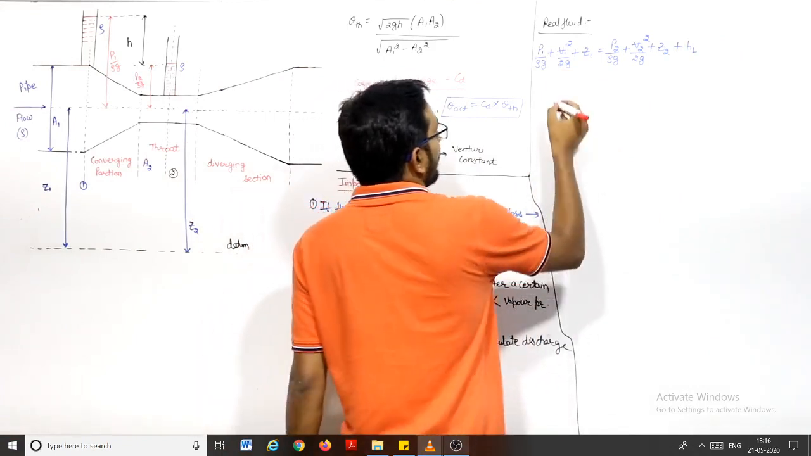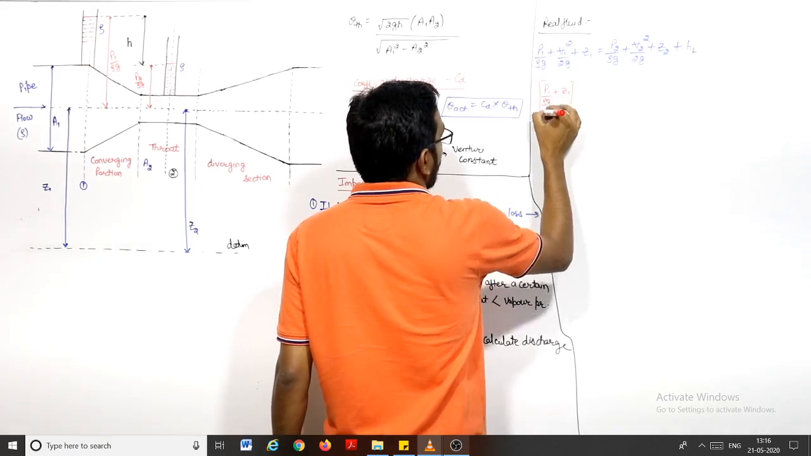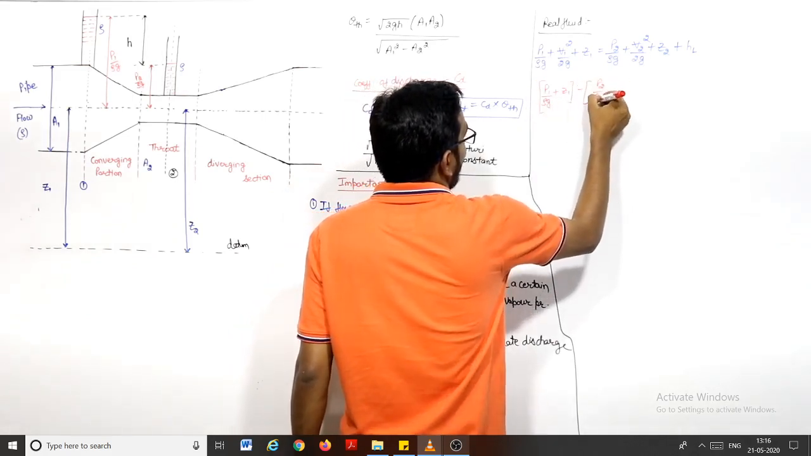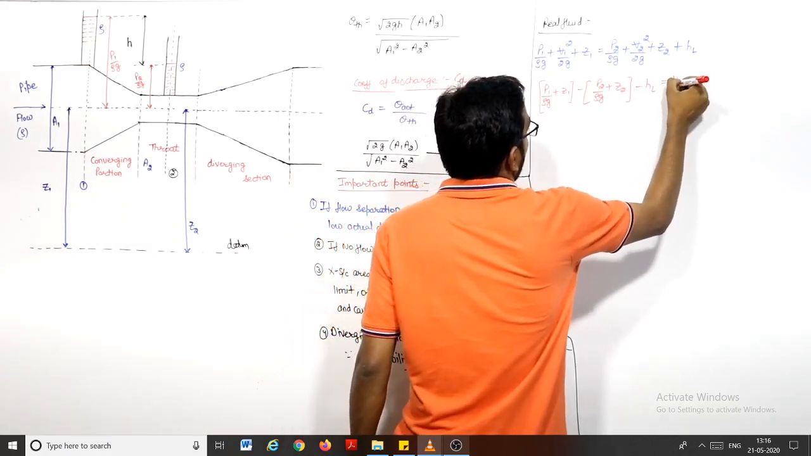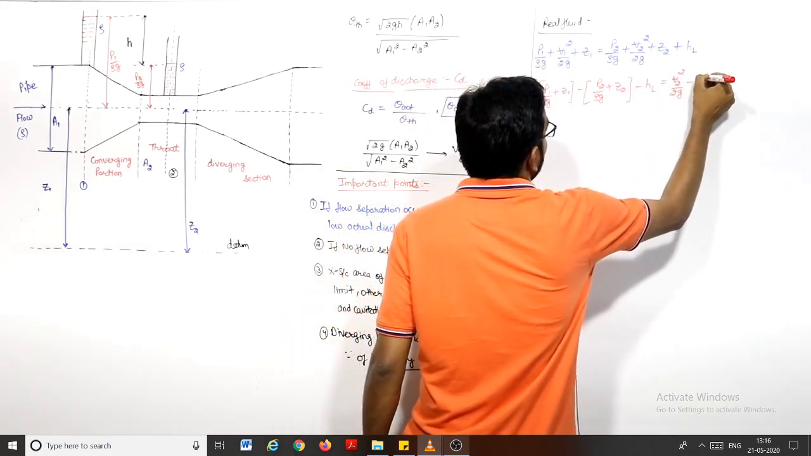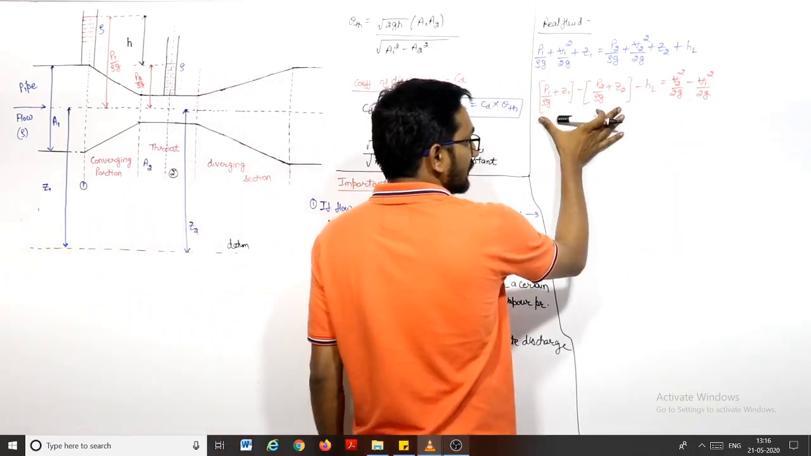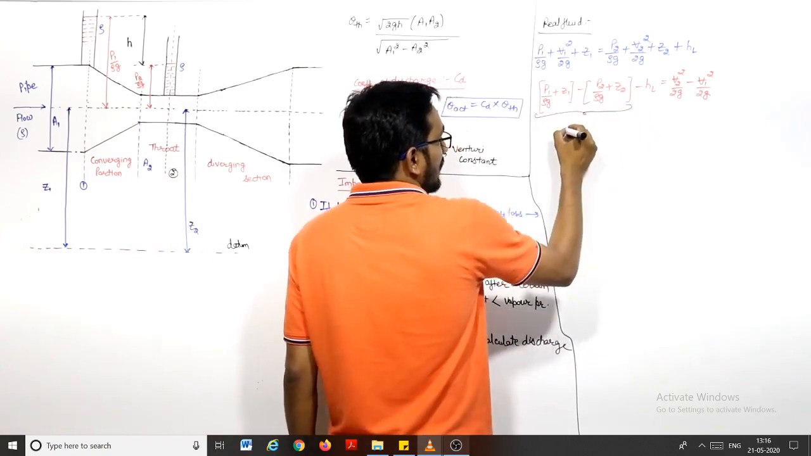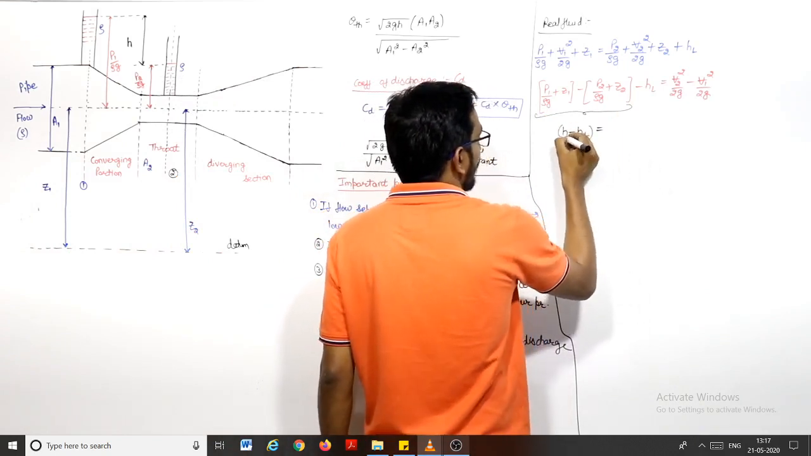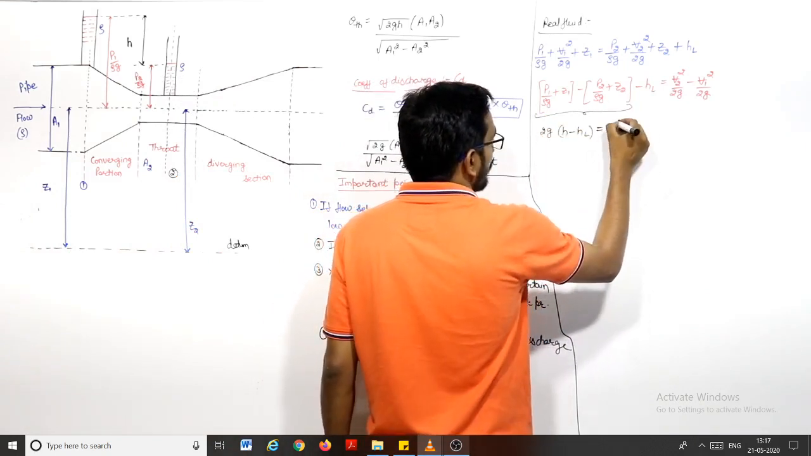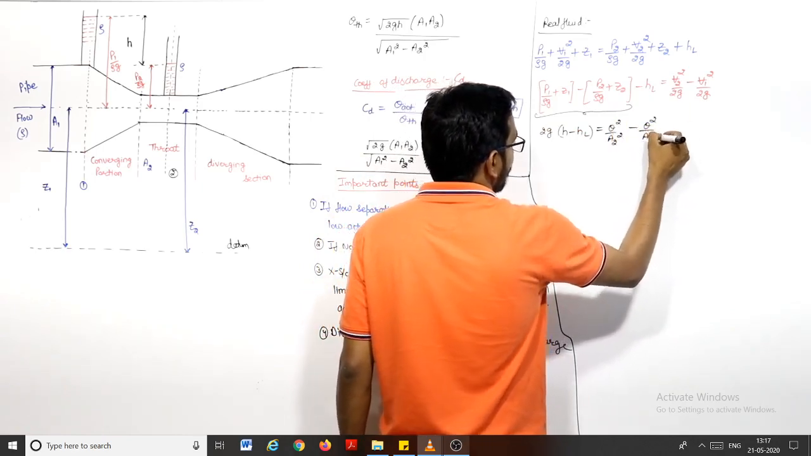So from here you can write P1 by rho g plus Z1 minus P2 by rho g plus Z2 minus head loss will be equal to V2 square by 2g minus V1 square by 2g, right? This is H, we already saw this is the piezometric head difference. So H minus HL will be equal to, in place of V2 I can write Q square upon A2 square, minus in place of V1 I can write Q square upon A1 square, right?